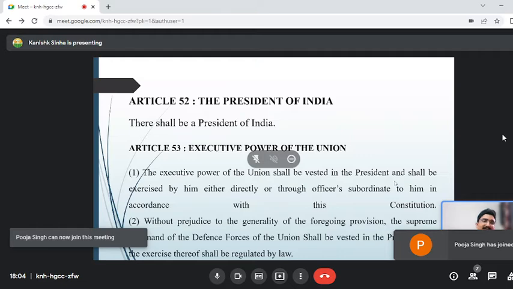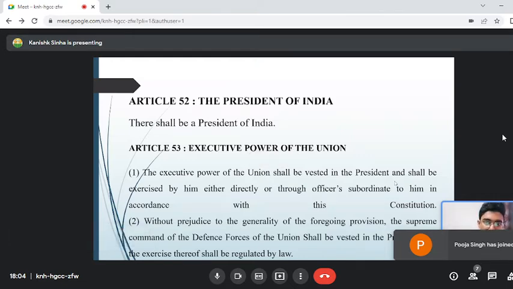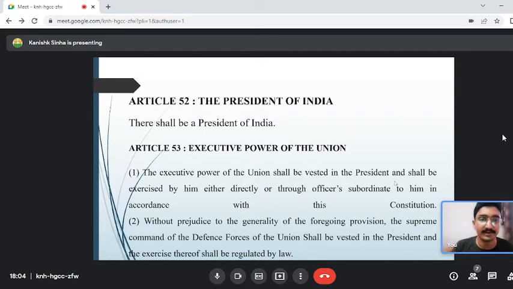It is very clearly mentioned in Article 52 that there will be a President of India and every executive power will be vested in the President. Every decision taken in the Union of India goes through the President, because every bill, whether it is the Citizenship Amendment Bill, the Data Protection Bill, or the triple talaq bill, has to be signed by the President. Here you have to remember that every decision of the Prime Minister and Council of Ministers, the President is bound to accept.